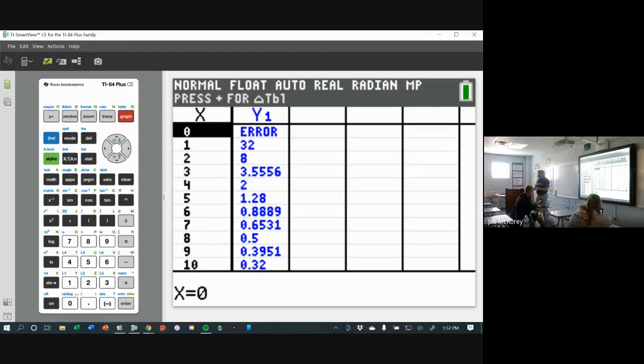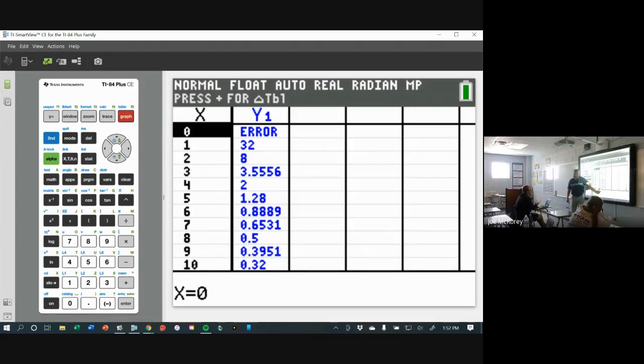What I'm looking for here are nice numbers. Let me read these to you. 0 doesn't work. This is 1 times the square root of 32, which is the same thing as the square root of 32. This is 2 times the square root of 8. This is 4 times the square root of 2. And there's none other below that.